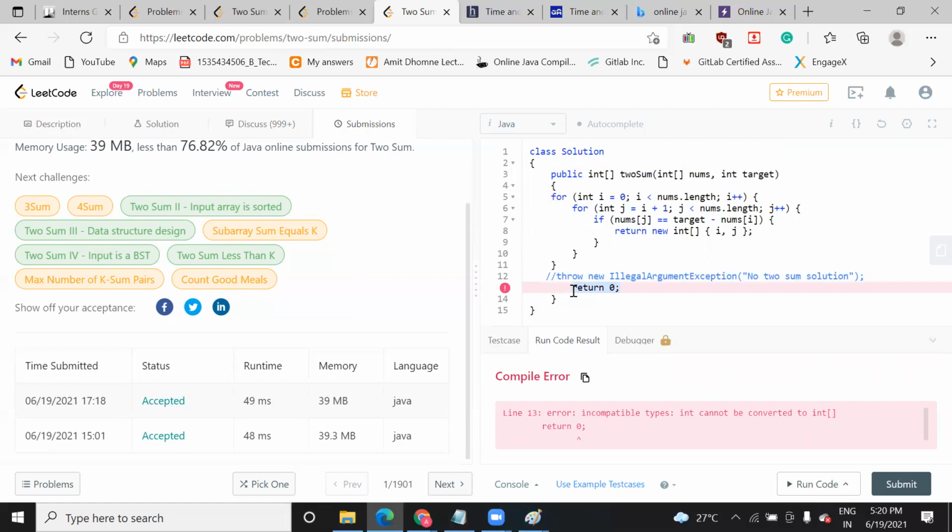Sorry, I'm not getting what you said. You wrote return zero, but return zero can't be converted to that int array. What do you want me to return? What should I return, which can be written in array form? But I have already done it inside the loop, why will I do the return here? Return means that if that condition is not satisfied, it will go there. Do you know why it is giving you the error?